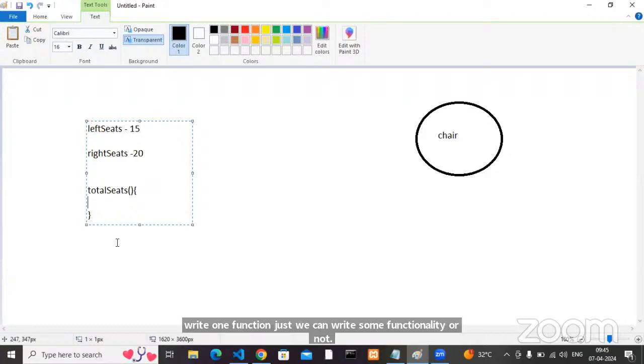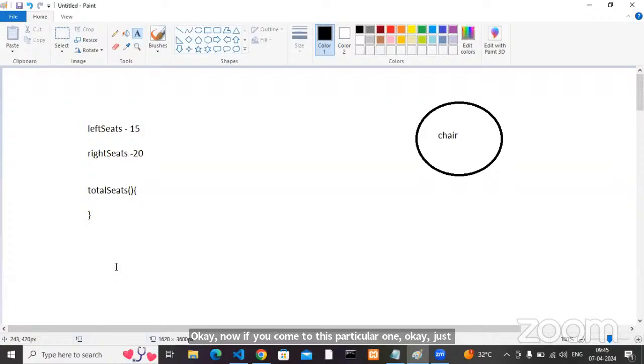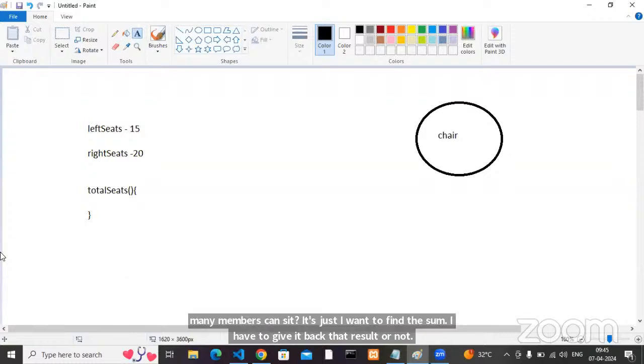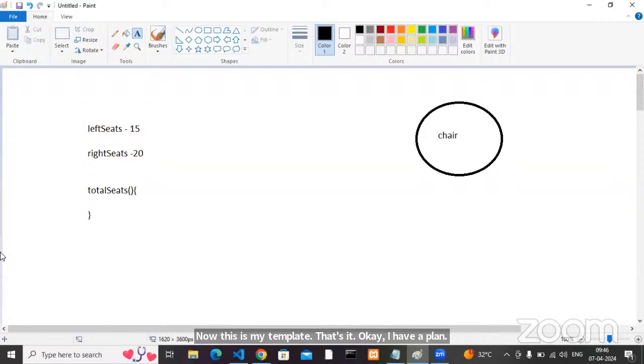Now if you come to this particular one, just I have a plan. I need a bus. I want to manufacture that one. Left side seats are like 15, right side seats are like 20. Total seats, if anybody asks, hey, how many members can sit, I want to find the sum and give back that result or not. Now this is my template. That's it, I have a plan. When can I tell these many left side seats and right side seats are there? Whenever that particular bus is there physically, then only, right? Yes or no?